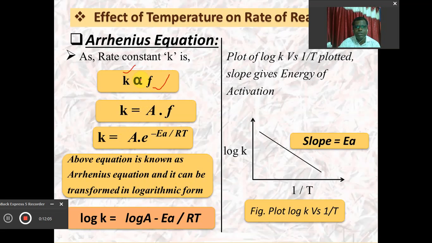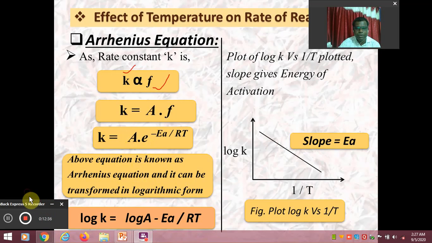So this proportionality sign can be removed with the help of this A. We have taken this A as a constant, so we get the equation K is equal to A into the fraction of molecules converting into activated molecules, and this fraction F is given by e raised to minus Ea upon RT. So this equation is known as the Arrhenius equation in exponential form, and it can be transformed into the logarithmic form.